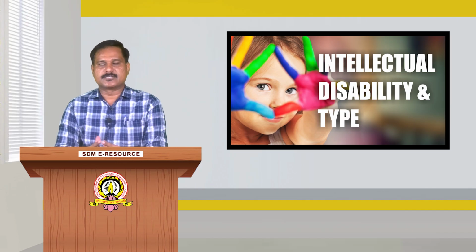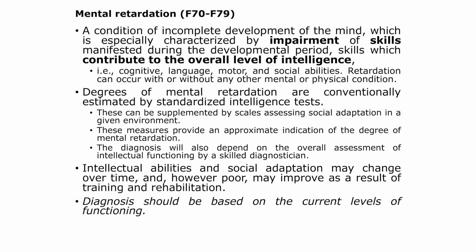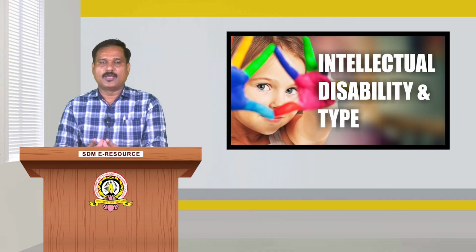Mental retardation is a condition of incomplete development of the mind, especially characterized by impairment of skills manifested during the developmental period, skills which contribute to the overall level of intelligence in children, that is cognitive, language, motor, and social abilities.